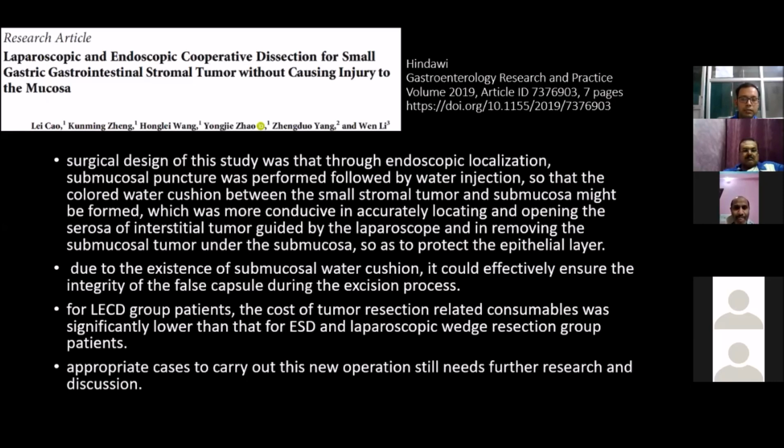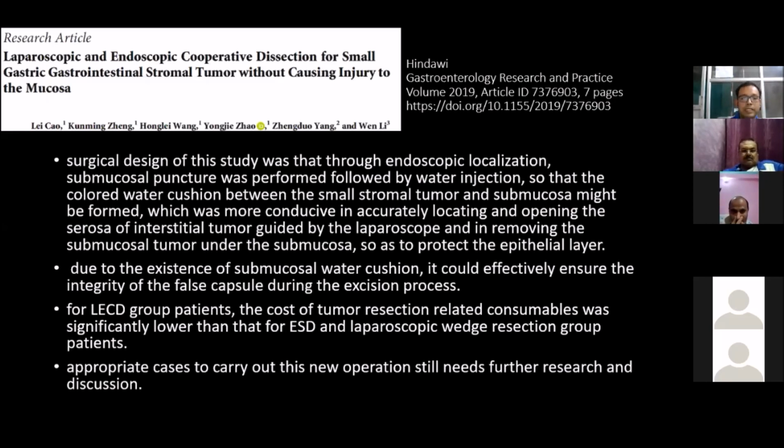Due to the submucosal water cushion, it could effectively ensure the integrity of the false capsule. In this combination group, the cost of tumor dissection related to consumables was significantly lower than the purely endoscopic or laparoscopic surgical group. Appropriate cases to carry out this new operation still need further research.